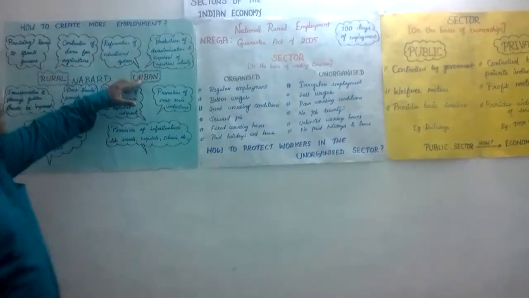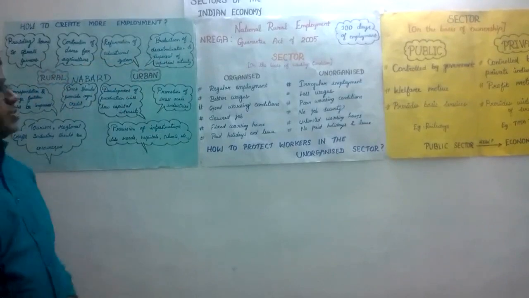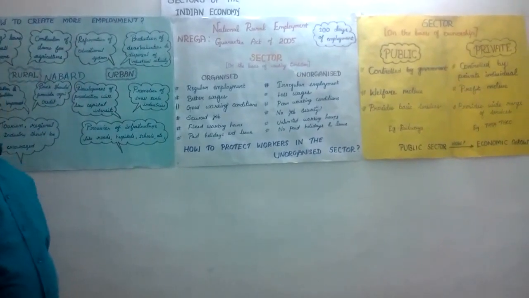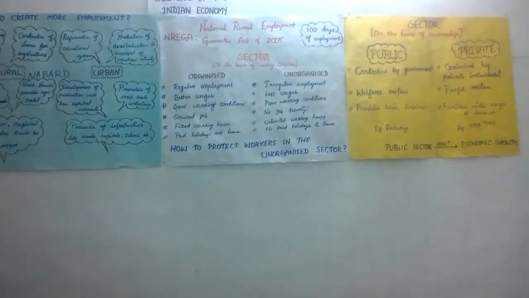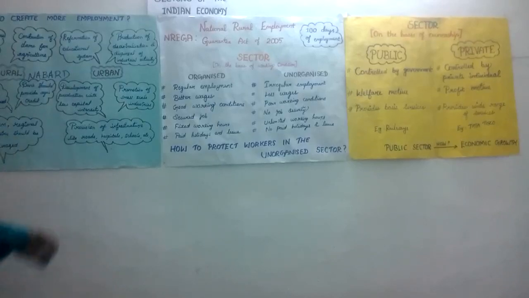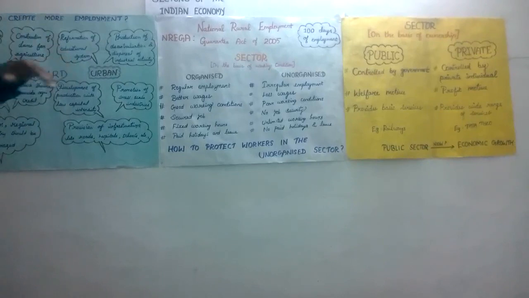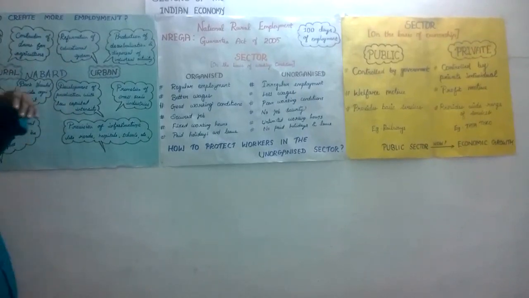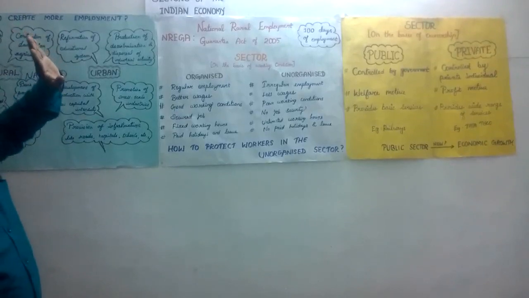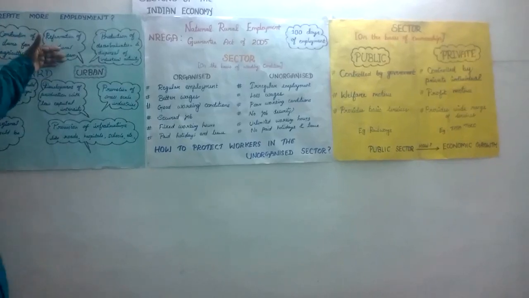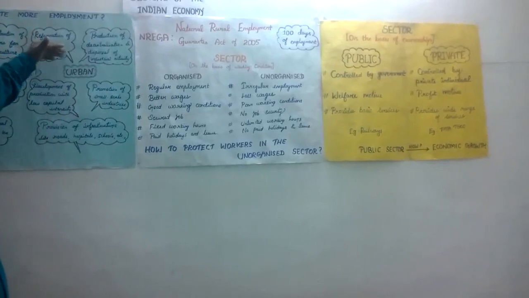Also in urban areas, reformation of the educational system. The present educational system does not increase the job opportunities. The government should concentrate more on vocational groups and professional groups. Now there are only certain government schools available for the vocational groups. The government should increase professional courses and vocational courses in all the government schools. So this will help the people in urban areas.